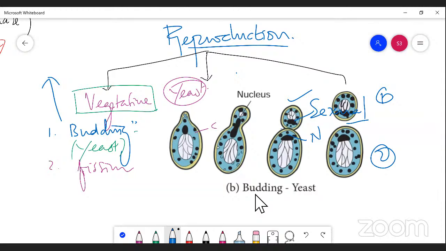Budding is a reported case of yeast cell. So this is a right example for budding. Yeast is a right example for budding, right? Students, please understand what is called budding. Sometimes you can expect this question from an examination point of view.